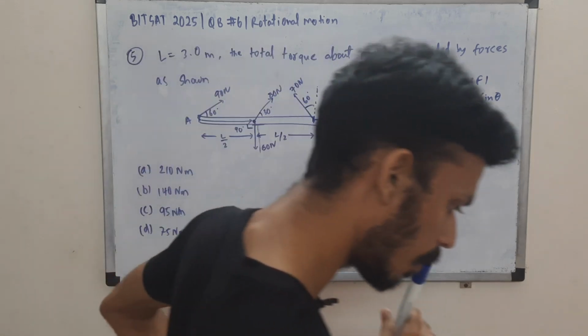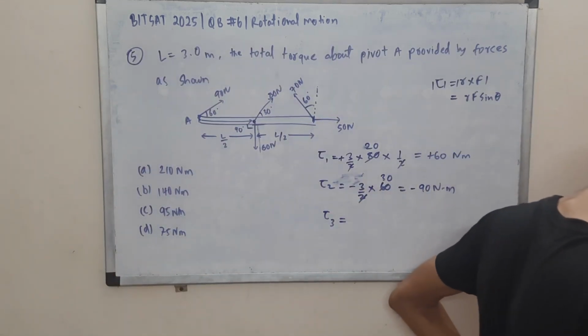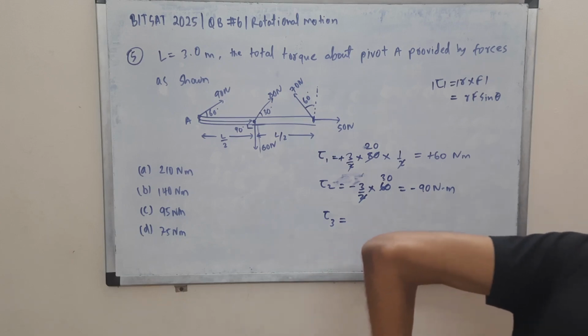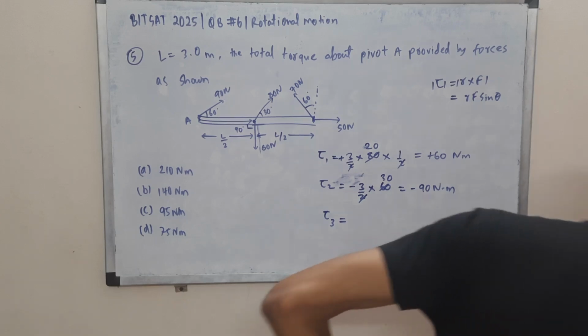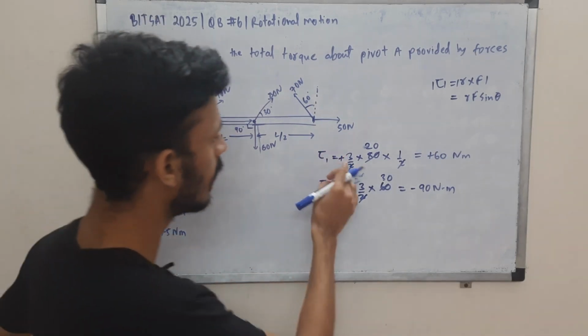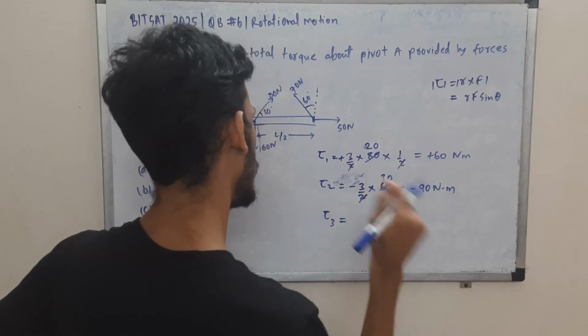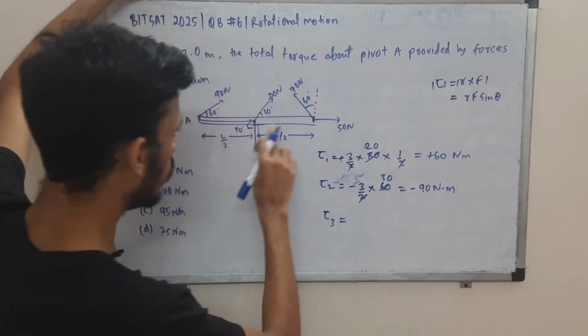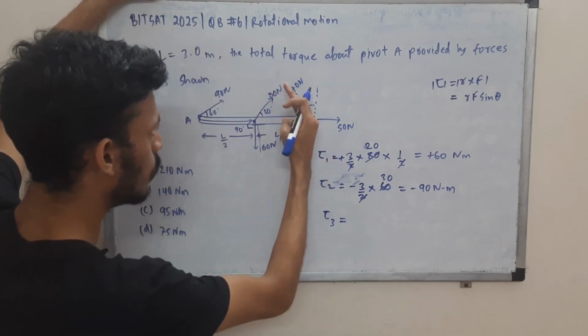Was there an option for the directions? Okay, let me check that. Since the directions are not mentioned in the question, they are not as such mentioned. So conventionally they are treating plus as outward, minus as inward. Okay, that is what we'll go by for the time being. So tau 3. Okay, let's calculate torque due to this one now.